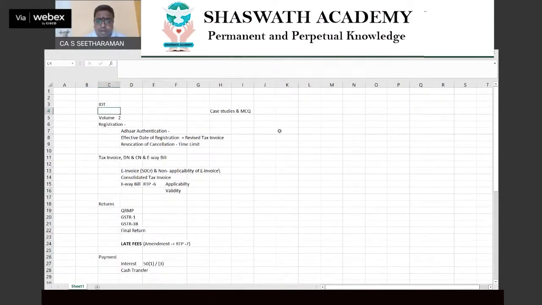And after all these things, I will give you one priority area to practice, to practice, to practice: case studies and MCQ. ICAI has published case study content. Lot of times students waste time by following material getting circulated in Telegram groups and other places. I don't want to comment on it, you can go and read all that, but before that, have you completed the ICAI publication, the Institute of Chartered Accountants publication? That's very, very important. Let me underline that.